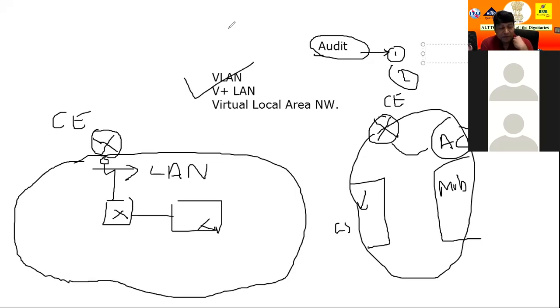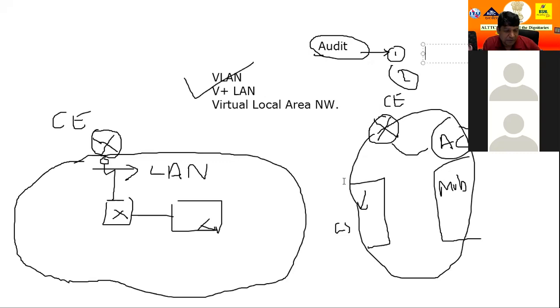It is very clear that if I make proper management of the internet in our campus as an IT person, we make some basic arrangement: which types of persons are related to accounts, which persons are related to sales, which persons are related to admin. So we make a management in our LAN. We also create some small departments within a LAN. What will we do? Inside the LAN, we will create smaller LANs.